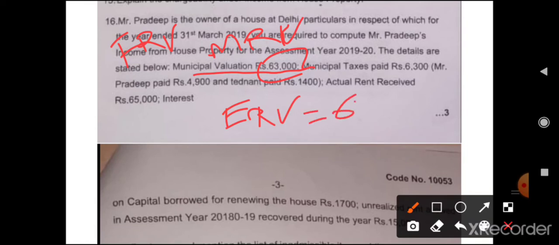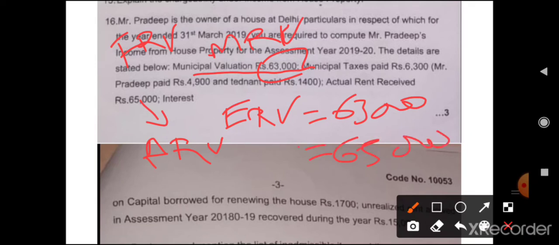And ARV, actual rent received, is 65,000. Whichever is higher will become GAV. You do it stepwise as we do in the working note. Here I am telling you precisely how to do it. So your GAV will become 65,000.